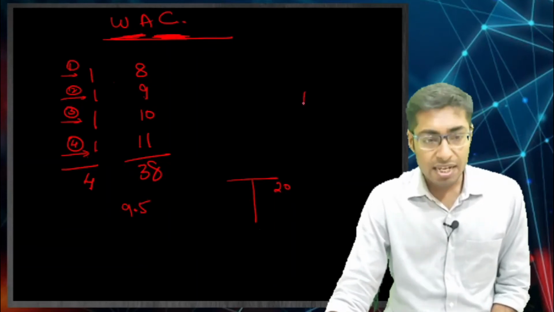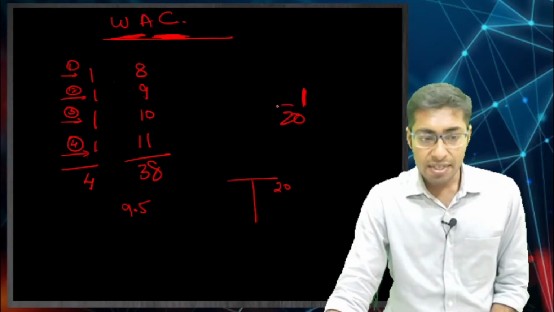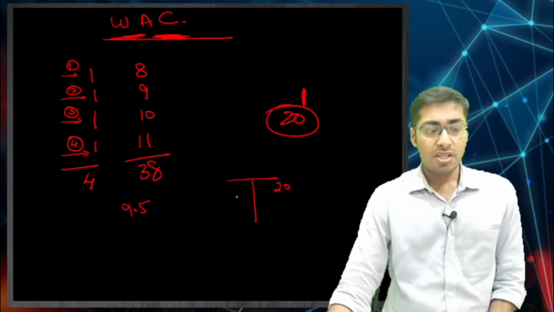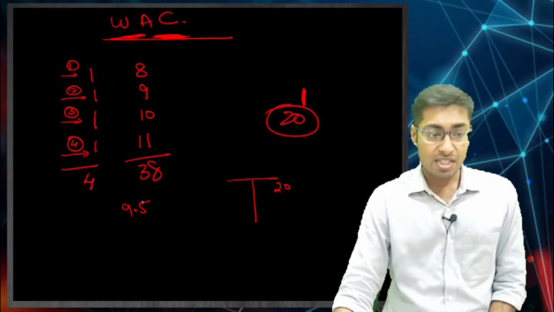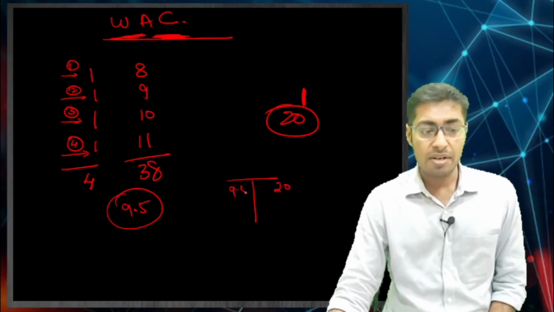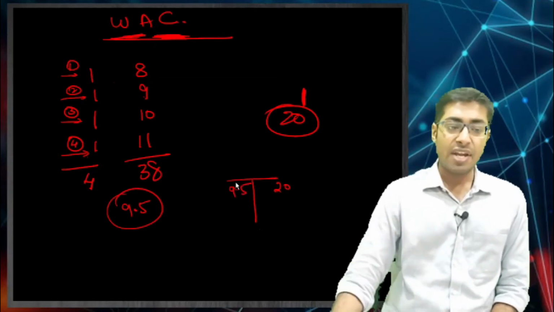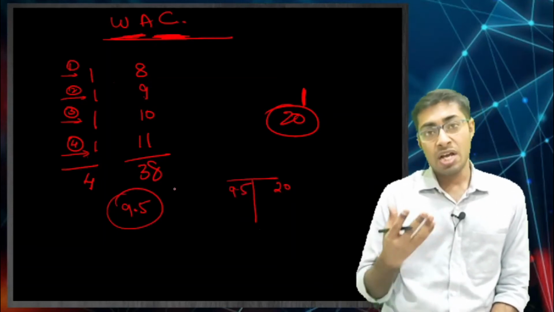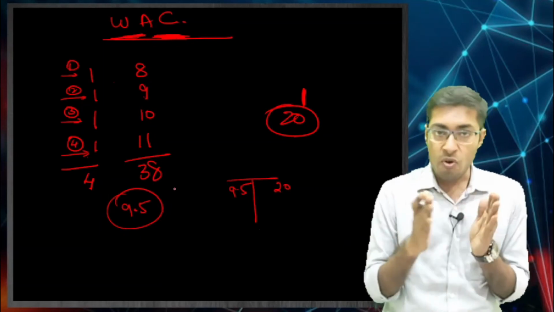You are selling one good at 20, and therefore the COGS is going to be 9.5, because that is the weighted average cost that you have taken of all the 4 goods together.